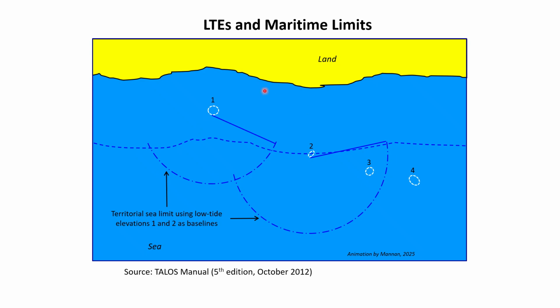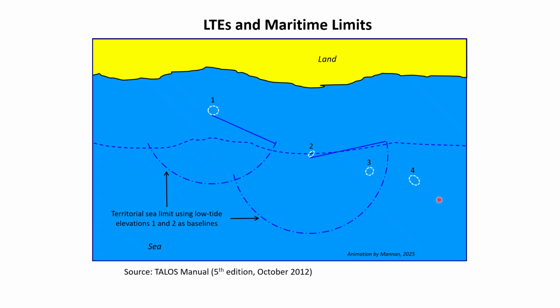You see, this one and number 2, as they are within the 12 nautical miles from our baseline, these two low tide elevations will be treated as base points, and that will push our territorial sea limit, right? Whereas number 3 is not within the 12 nautical miles, so it will not be treated as a base point, and it will not have any territorial sea.